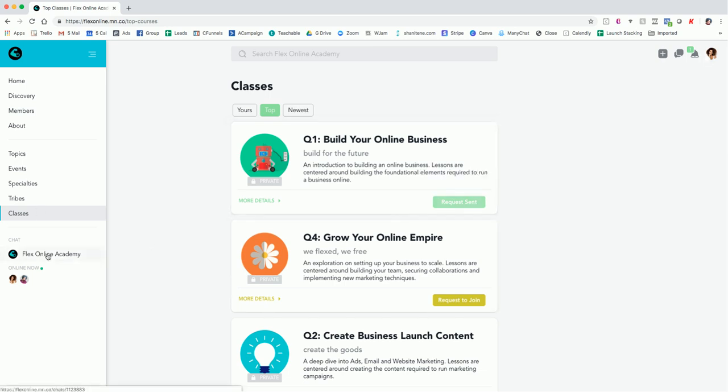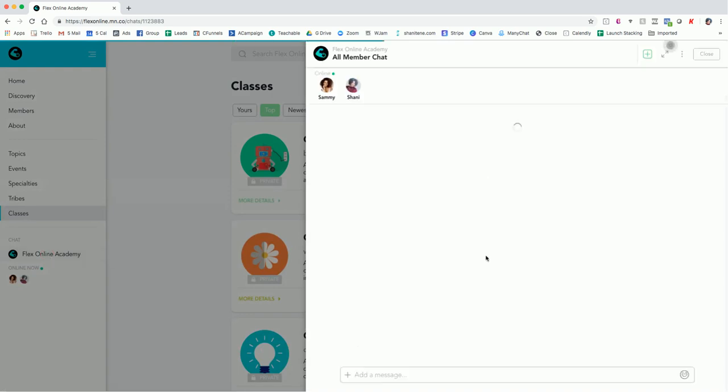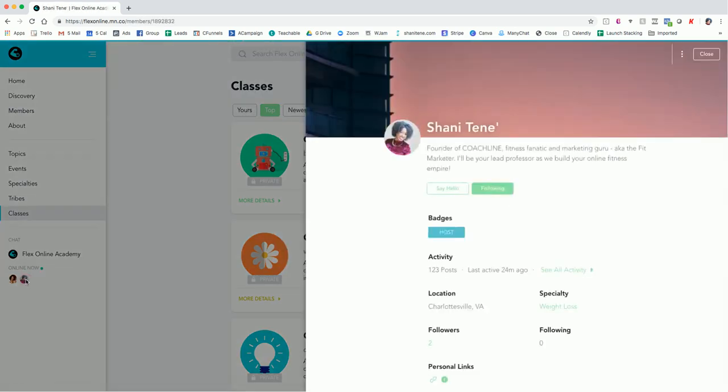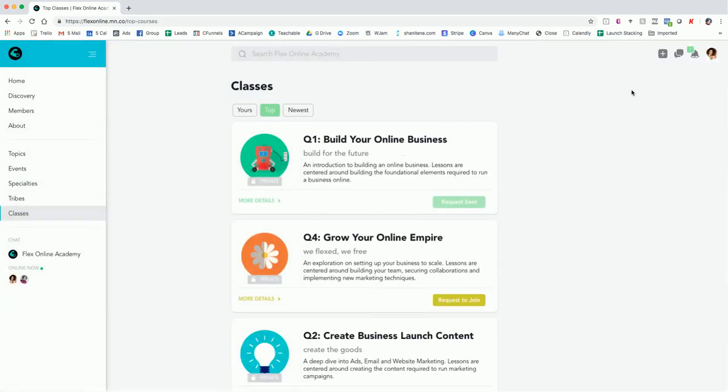And then the last big thing is the chat feature, which I already showed you briefly, but it's very fun. You can engage, you can add emojis, you can just have fun with it and have real-time conversations. And as I mentioned earlier, you can do one-on-one chats, direct DMs as well. So that is the full activity feed, navigation, and discovery. So I hope that was helpful.